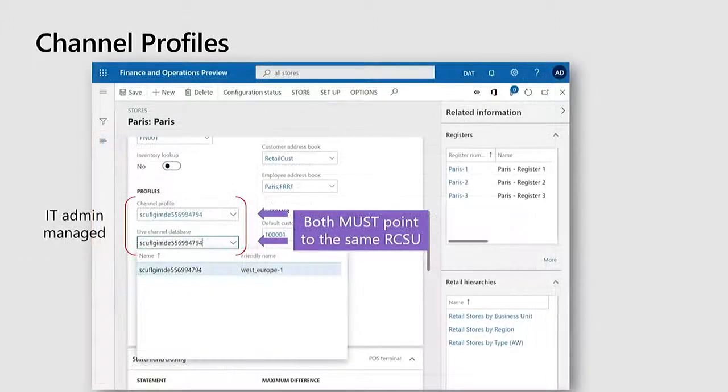The only thing we require you to do is when you go to retail channel page, we require you to configure and map your channel to a channel profile. And one big piece of recommendation here is that the channel profile that you map and the live channel database that you select in this form should be records that map to the same scale unit. So when you deploy a scale unit, it's going to create a channel profile for you, which is visible here. It's going to create a channel database ID for you. Your job is to map a desired channel to the same pair of channel profile and channel database.